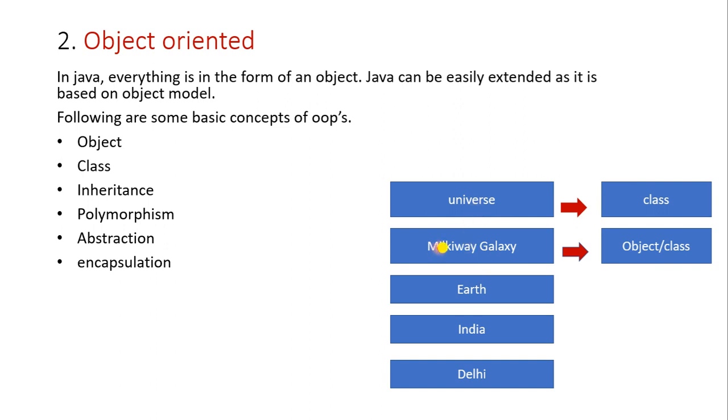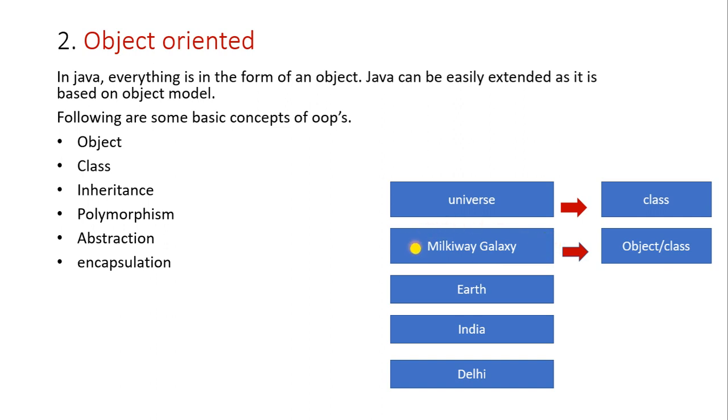Many galaxies are there in the universe. Think of one galaxy, the Milky Way galaxy, as an object. The Milky Way galaxy represents the universe. So the universe is a very big entity, that is the class. In that universe, one small Milky Way galaxy is there, that is the object, which represents the universe.